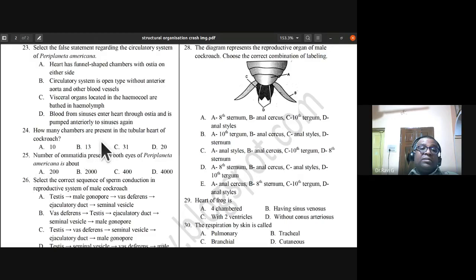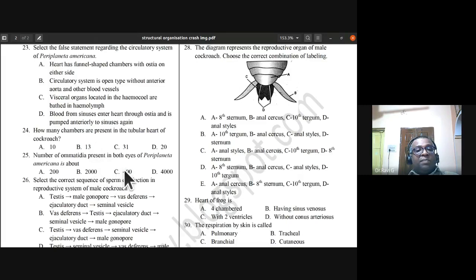No, the abdomen has 10 segments, isn't it? Each segment will be having this funnel shaped chamber. So 3 chambers from thorax, 10 plus 3 is 13. That is how we get the 13 chambers of heart present in the tubular heart of cockroach.